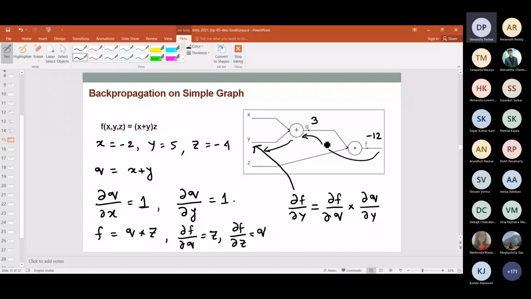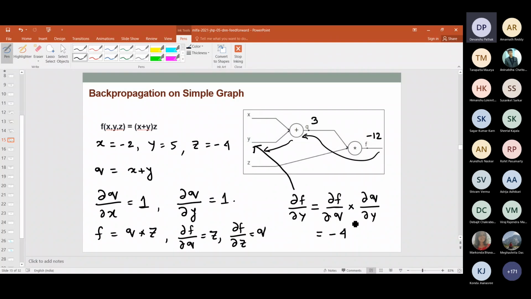Follow the path and simply apply the chain rule. If you do that, you can compute the derivative, and I believe this is -4.